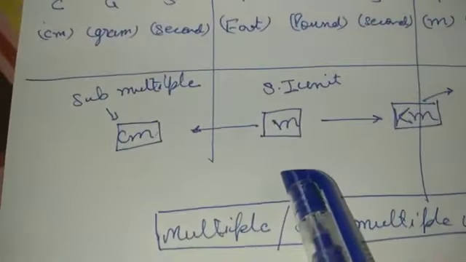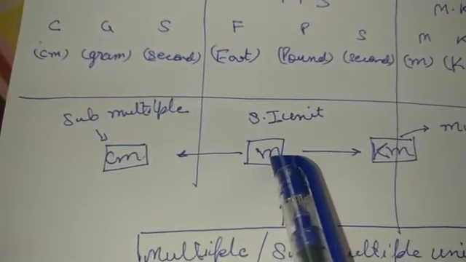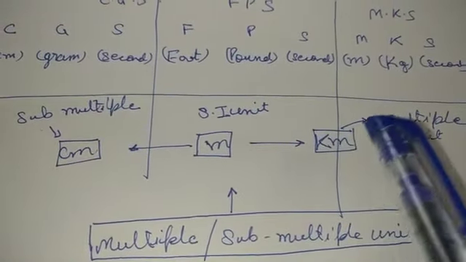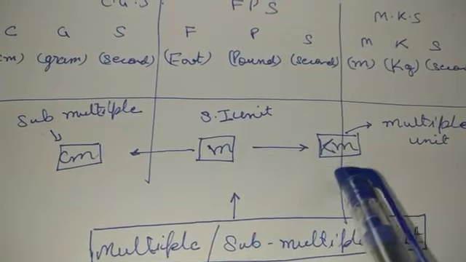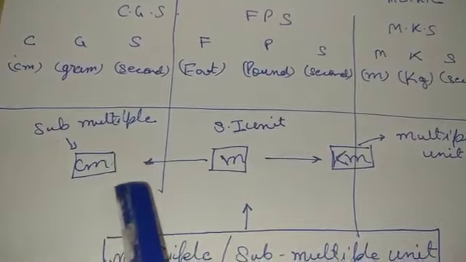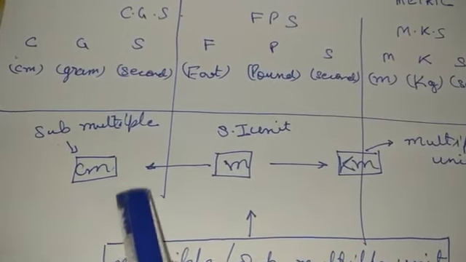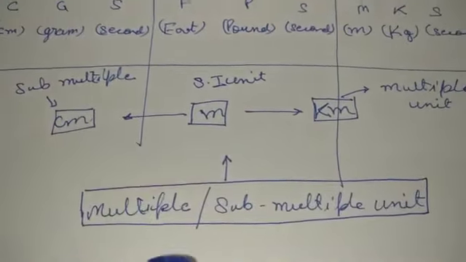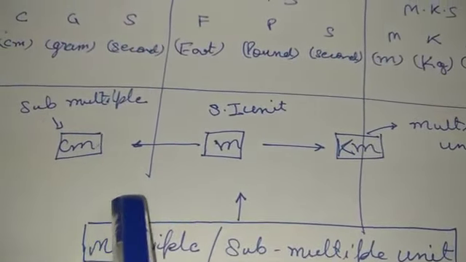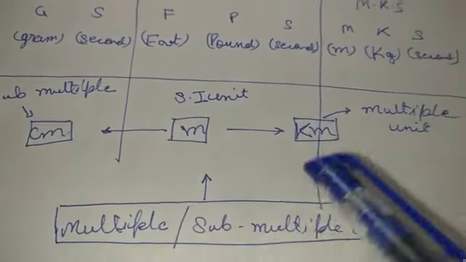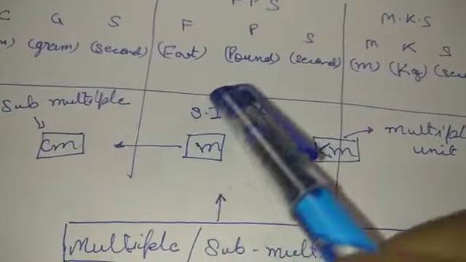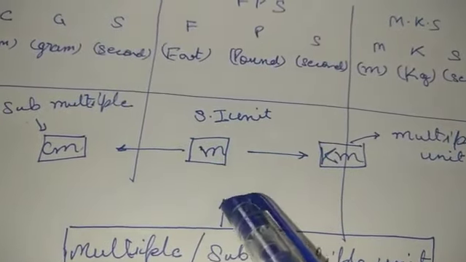What is the SI unit of length? Correct, meter. So any unit which is higher than it will be known as a multiple unit. Kilometer, hectometer, decameter, all these will be known as multiple units, and units lower than it, centimeter, millimeter, decimeter, are known as submultiple units. Clear? Right now we are looking into what type of unit will be known as a submultiple unit and which type will be known as a multiple unit. It is again on the basis of the standard unit, that is the SI unit of a particular physical quantity.